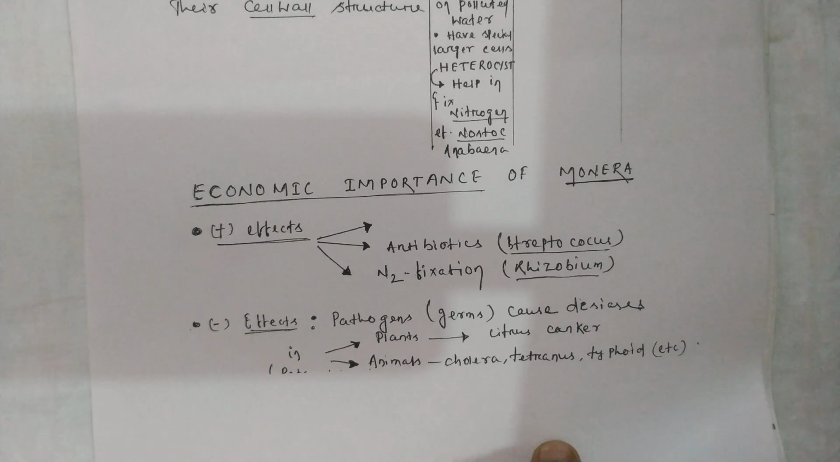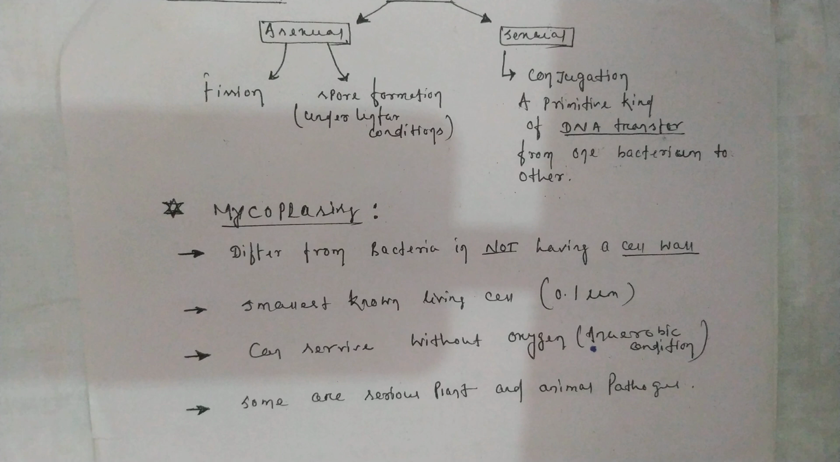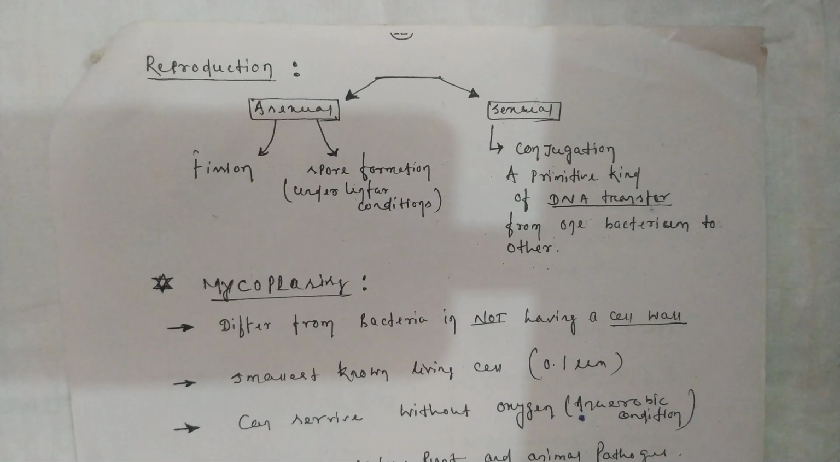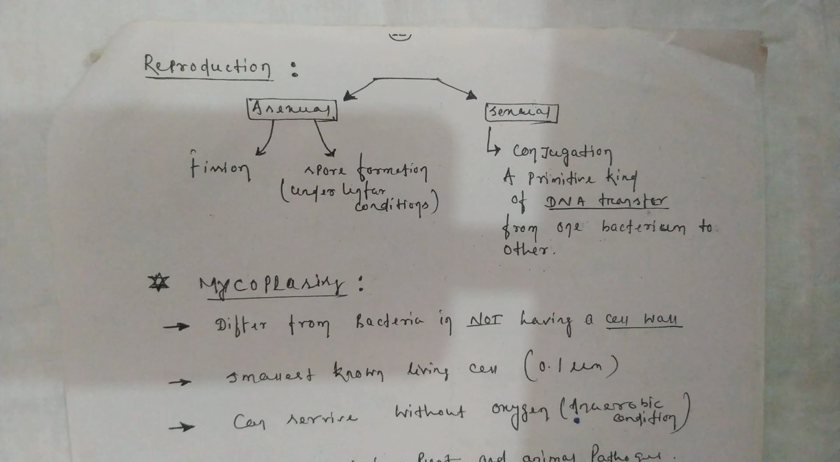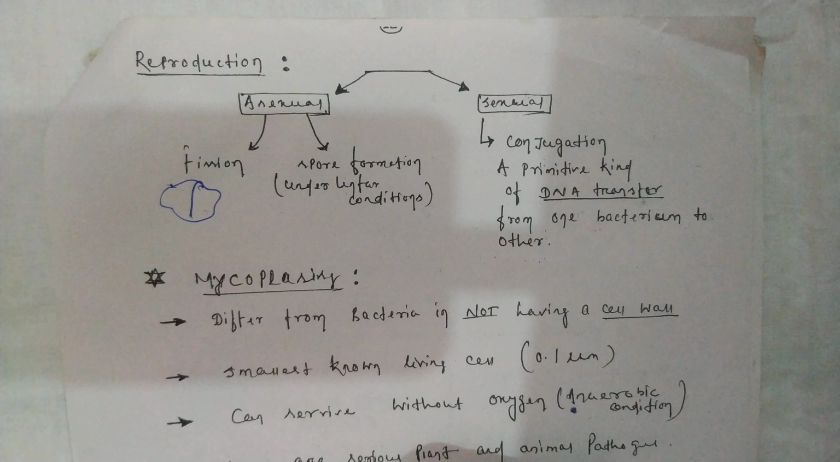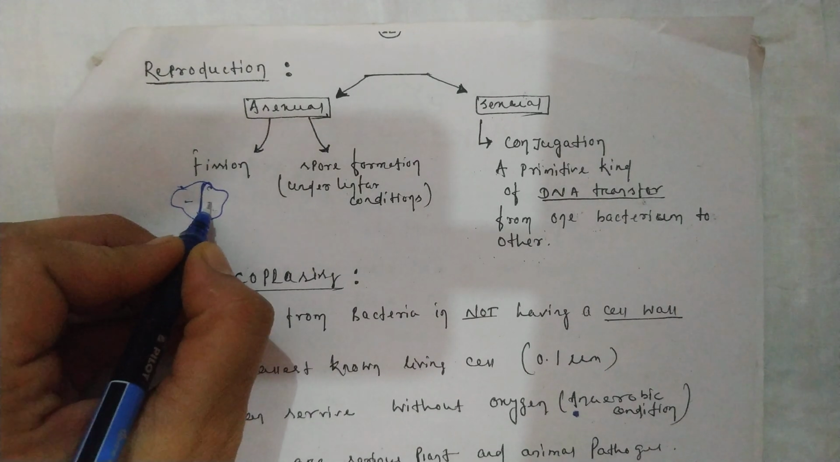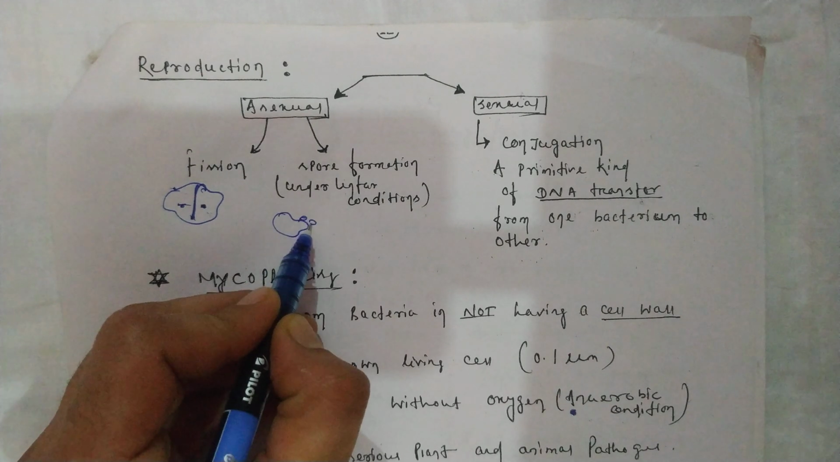Okay. Then the mode of reproduction in monerans. Again, you have two types of reproduction: one is asexual, another is sexual. The asexual is fission or spore formation. Fission is what? The organism is there and it will be divided into two parts. Okay? The organism itself will divide into two parts. In spore formation, the organism forms spores.